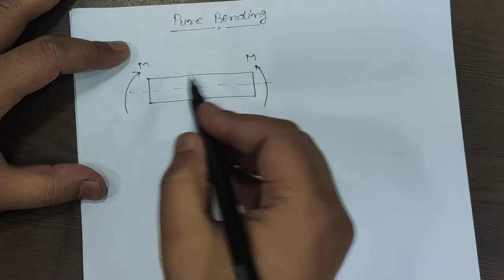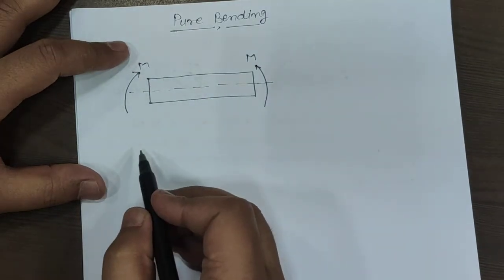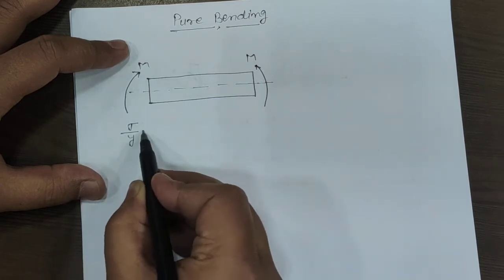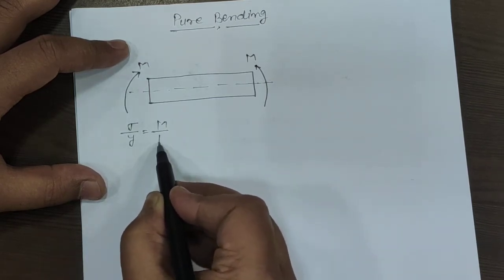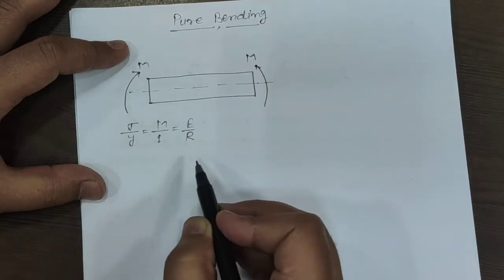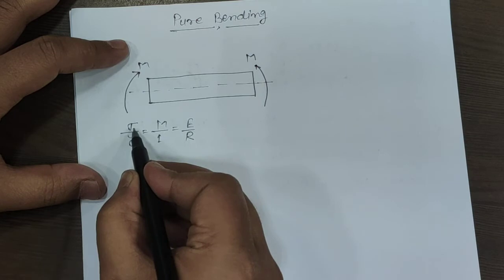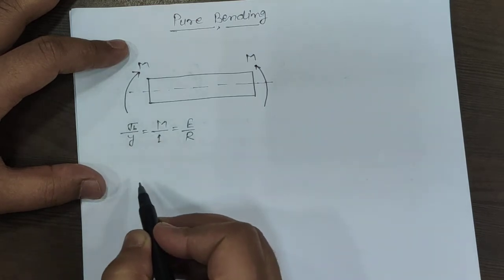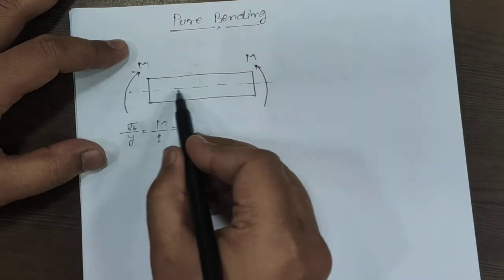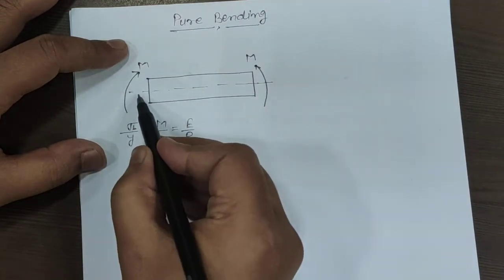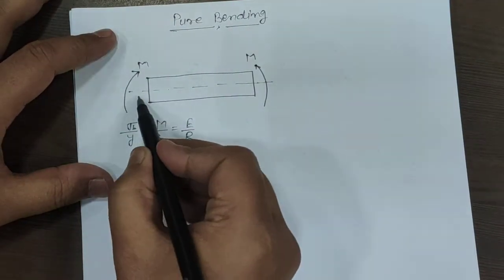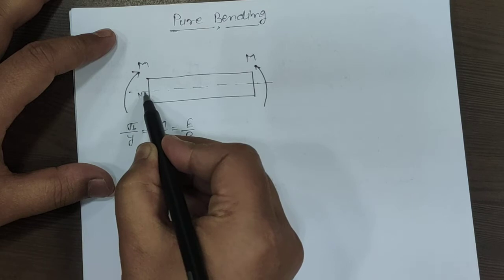In this topic we have derived a bending equation. The bending equation is sigma upon y is equal to M upon I is equal to E by R, where sigma is the bending stress at a certain location, and that location is given by y. This axis is the neutral fiber, or the neutral plane.